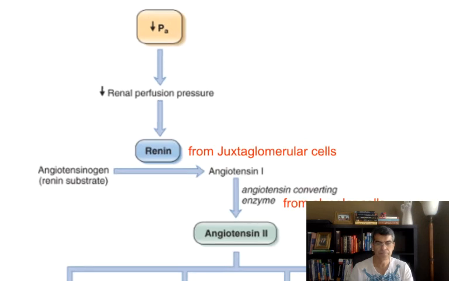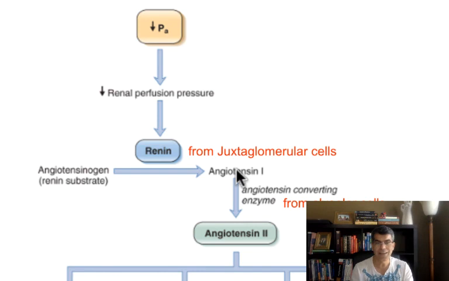Well, take a look. If the pressure inside the afferent arteriole drops, then the afferent arteriole is going to release renin. Renin is an enzyme, and this enzyme is going to break down a protein inside the blood. It's called angiotensinogen. This is the protein that we already have in the blood. Renin is going to break down angiotensinogen and change it to angiotensin 1.